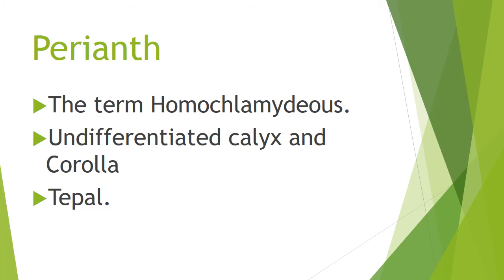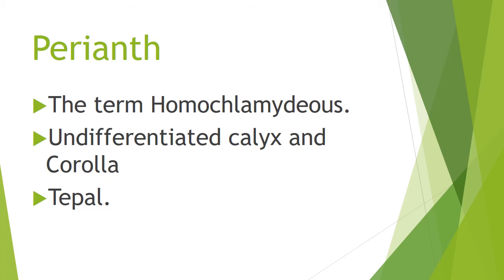The unit of the calyx is called sepals. The unit of the corolla is called petals. Here, each member is called a tepal.